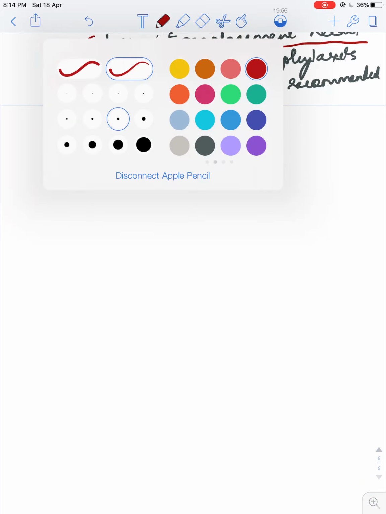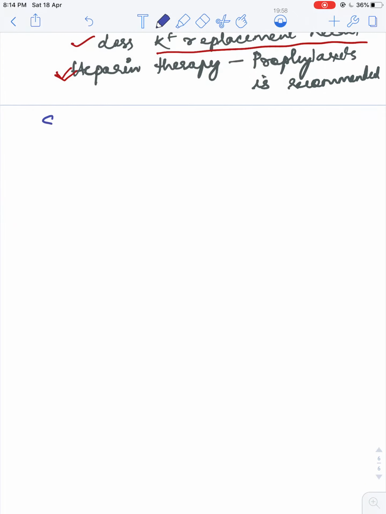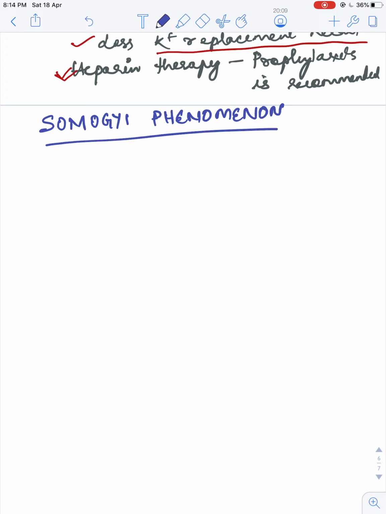Now coming to two phenomena, that is Somogyi phenomenon and Dawn phenomenon. So Somogyi phenomenon, this is also known as post hypoglycemic hyperglycemia.